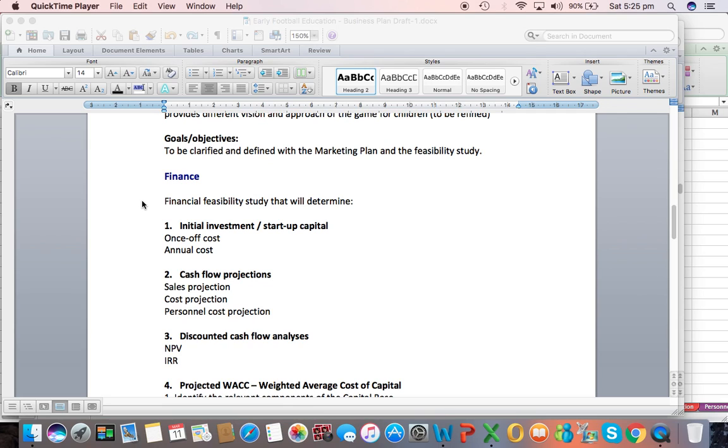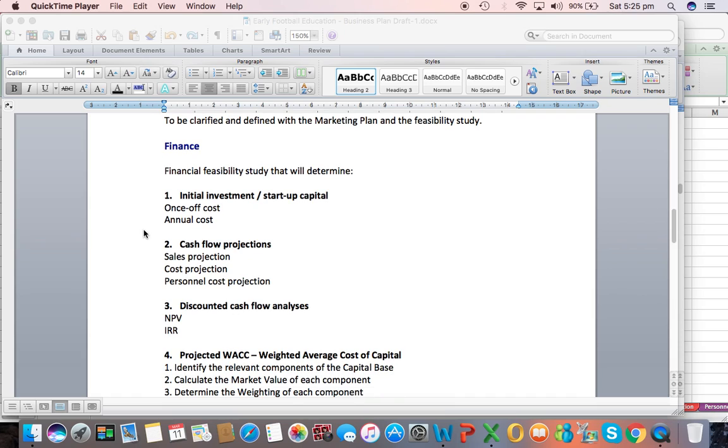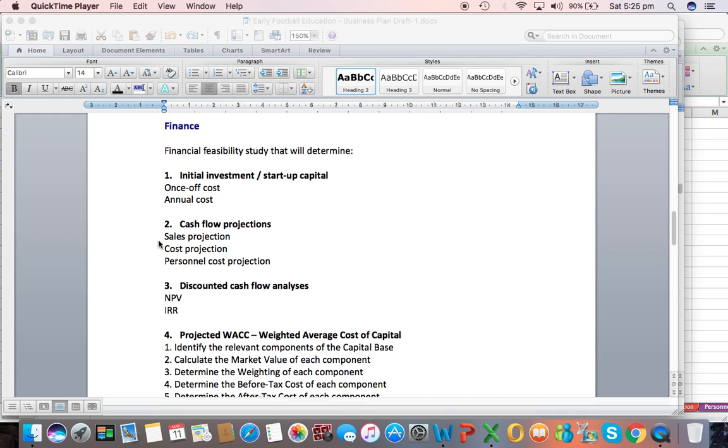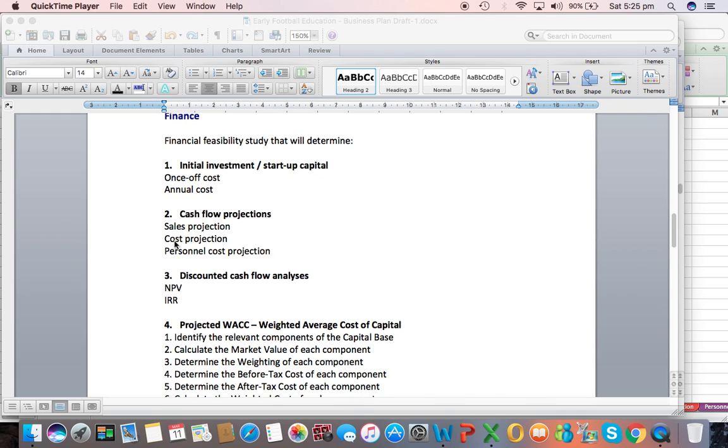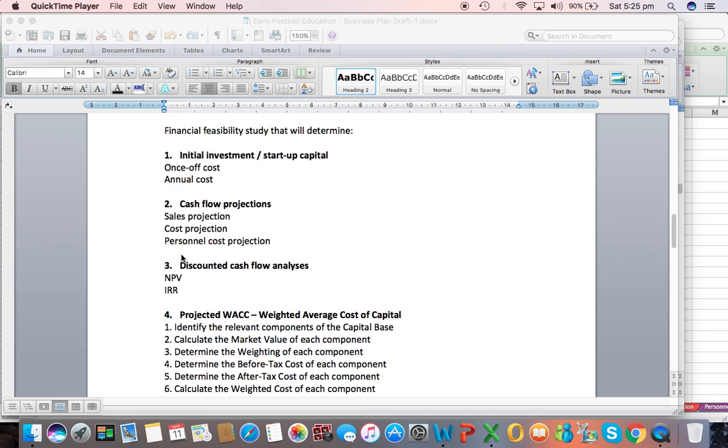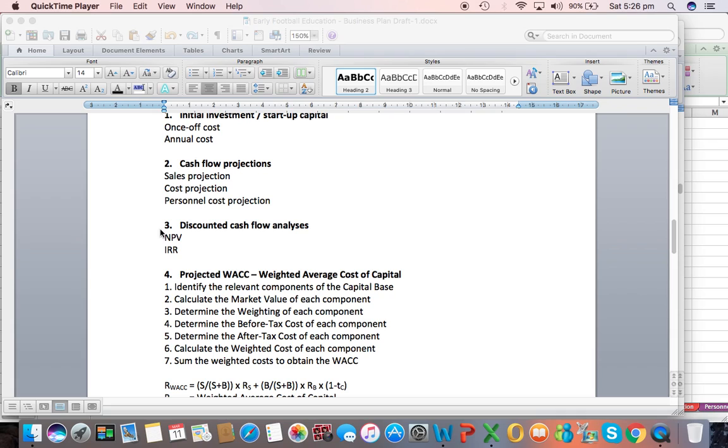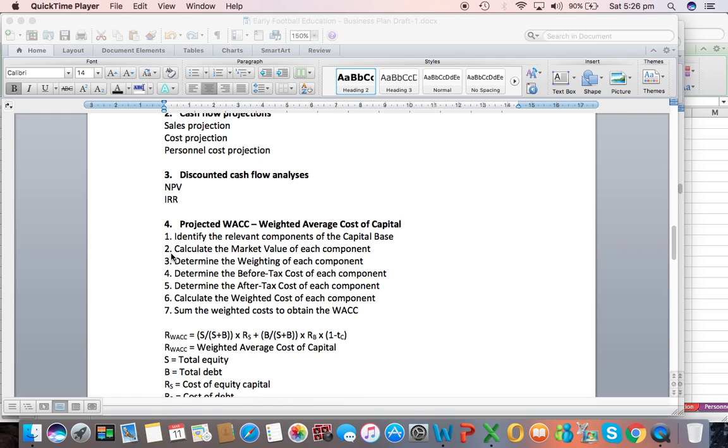To perform this financial feasibility study, we will determine the following. First, the initial investment or startup capital, and establishing once-off costs and annual costs. Then the cash flow projections, determining also the sales projection, the cost projection, and the personal cost projection. After that, we will do a discounted cash flow analysis, determining and calculating the net present value and the internal rate of return of the project.